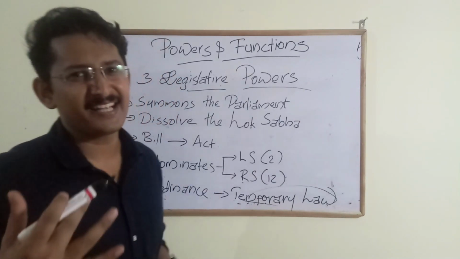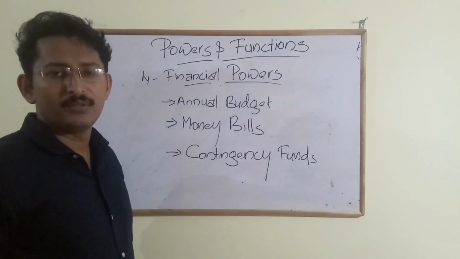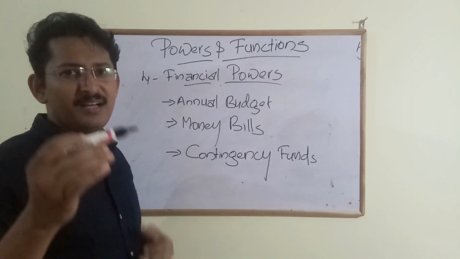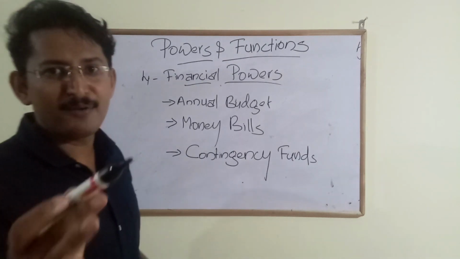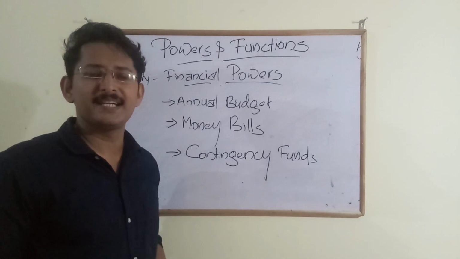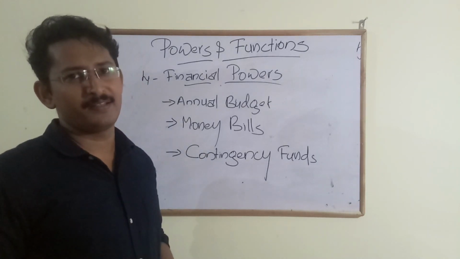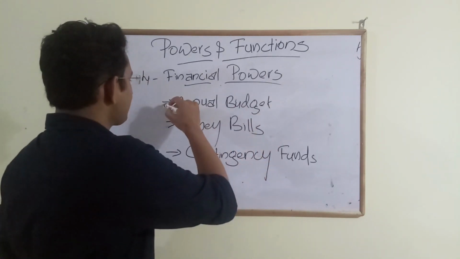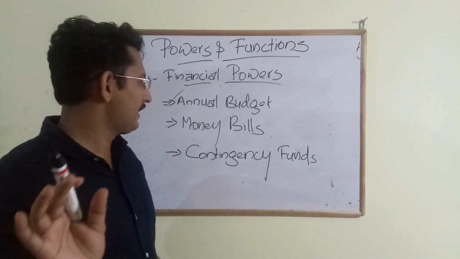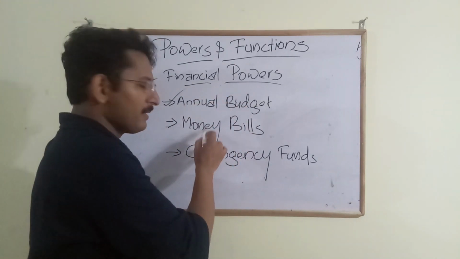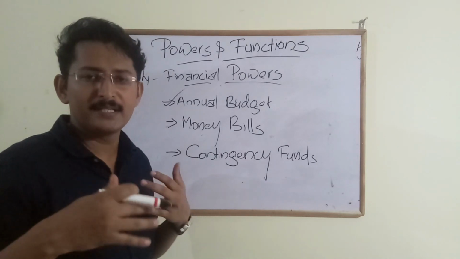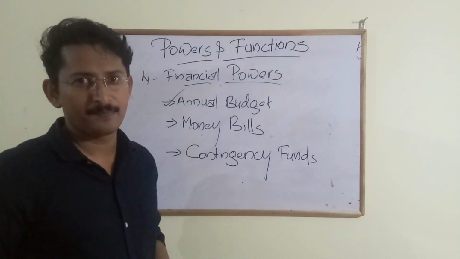Now let's move to the next power of the president. When we come to the financial powers of the president, the annual budget is presented in the name of the president, and also the money bills are presented in the name of the president.